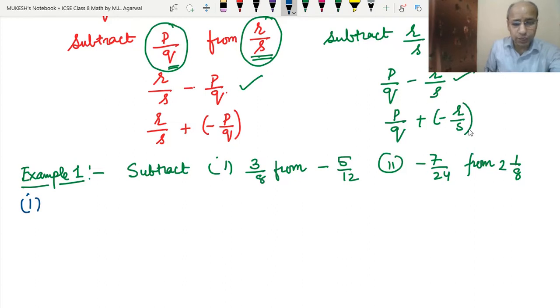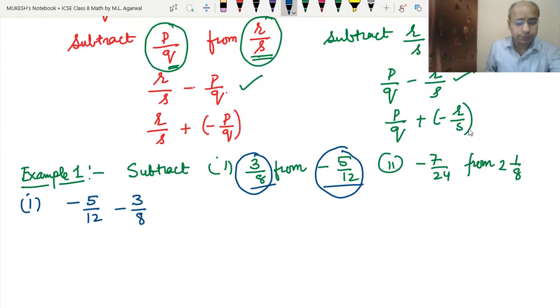So we have to subtract 3 upon 8 from minus 5 upon 12. So definitely we will write this number first. So we will write minus 5 upon 12, and then we will put the negative sign. Then we will write 3 upon 8, because we have to subtract 3 upon 8.